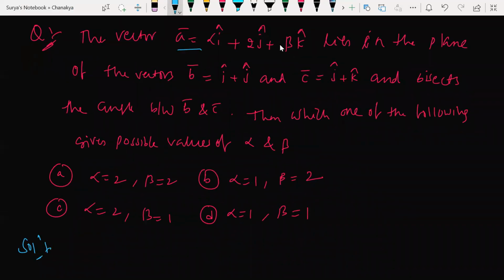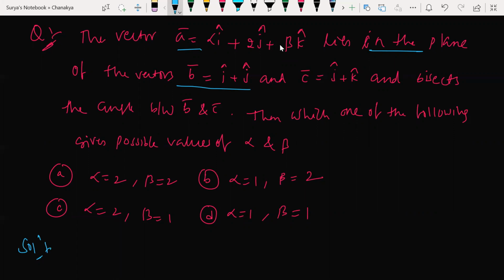A vector lies in a plane of the vector... the vector A lies in the plane of the vector B and C and bisects the angle between B and C. Okay, A vector lies in the plane in which B and C lie and bisects the angle between B and C. Then what are the possible values of alpha and beta here?